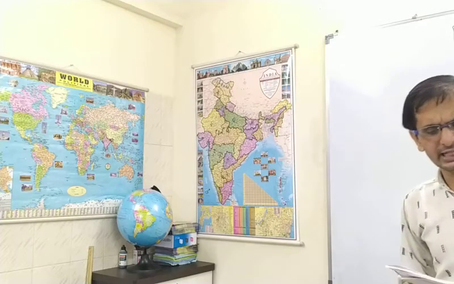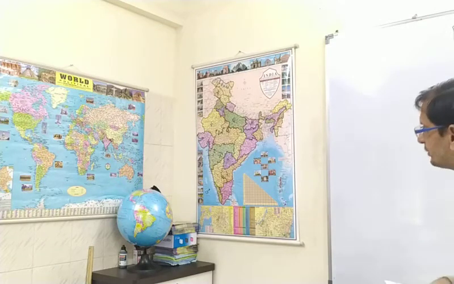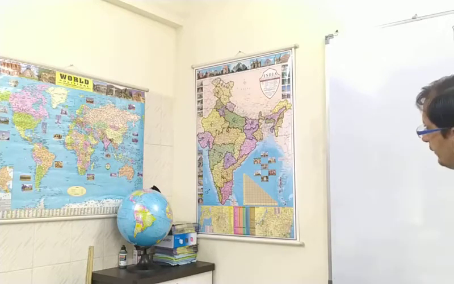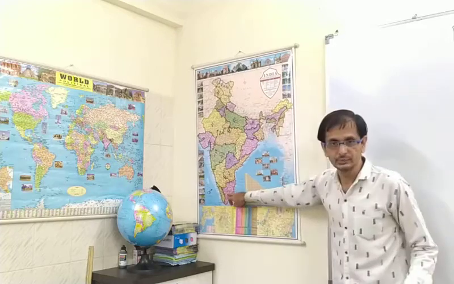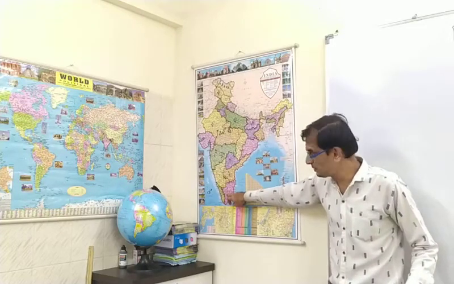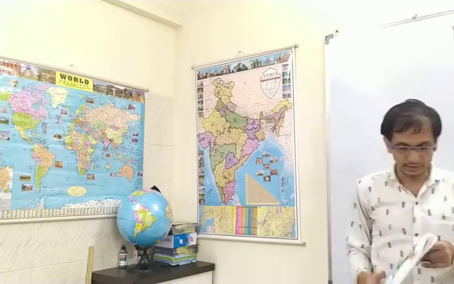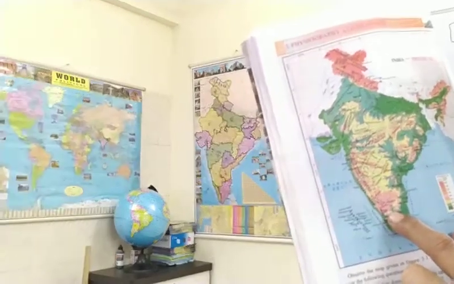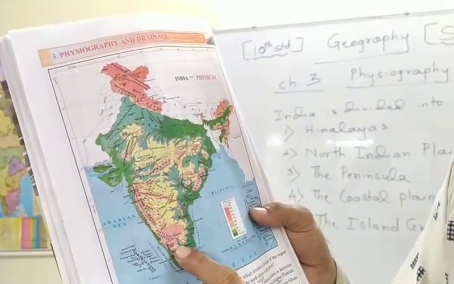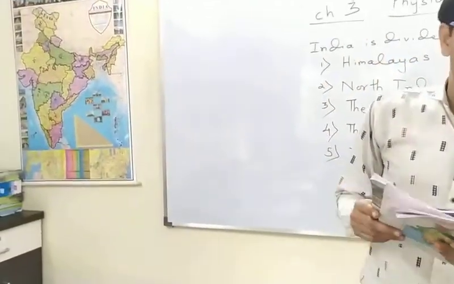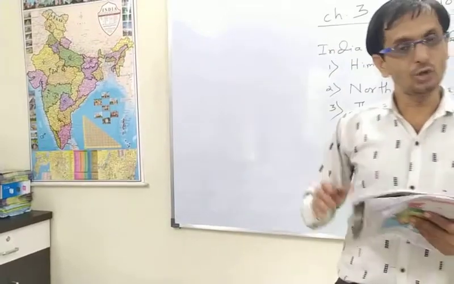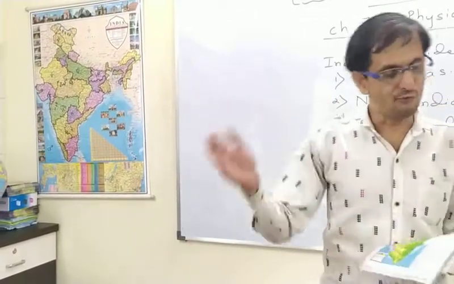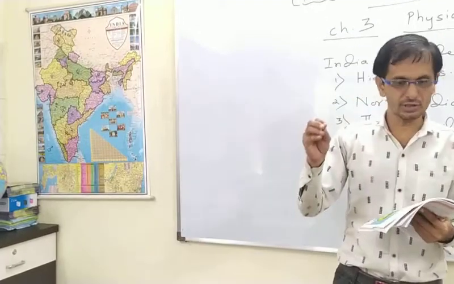Okay, give the relative location of Nilgiri Hills. Where are the Nilgiri Hills located? You can see here, or in your book, Nilgiri Hills are located here. Around 90 kilometers in the north-south direction and 80 kilometers from east to west. This is the location of Nilgiri Hills.